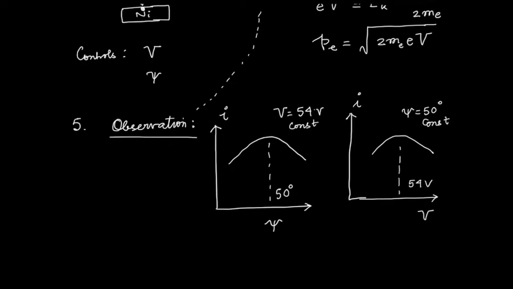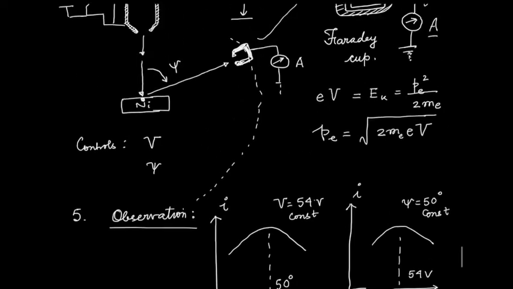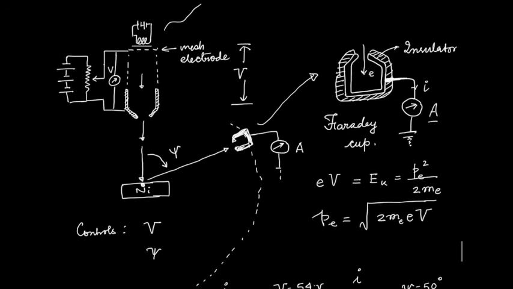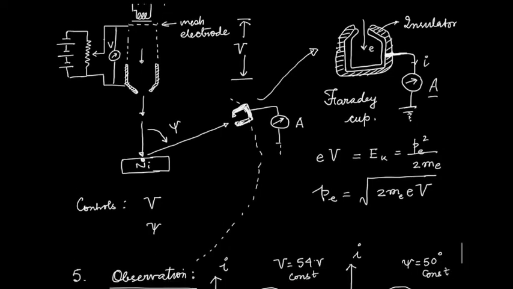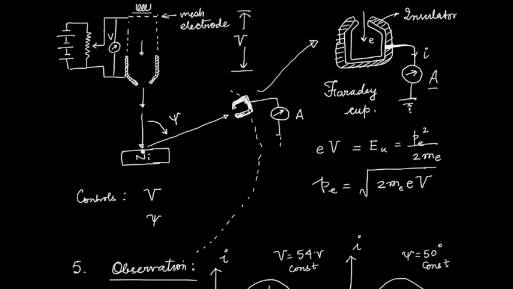Okay. So there is something interesting happening here. If it would have been like Rutherford scattering, remember that for Rutherford scattering, the maximum amount that you see is at psi equals 180 degrees, and then it reduces in either direction.